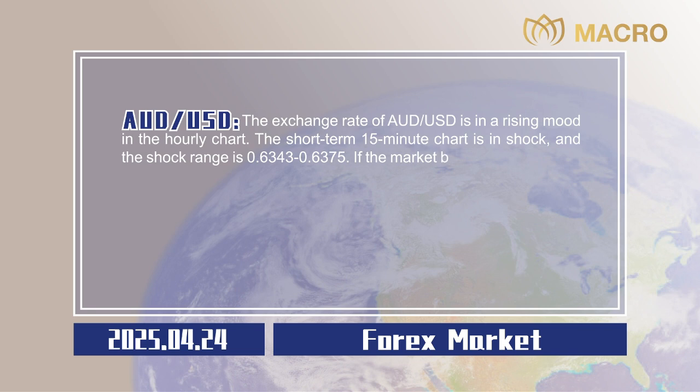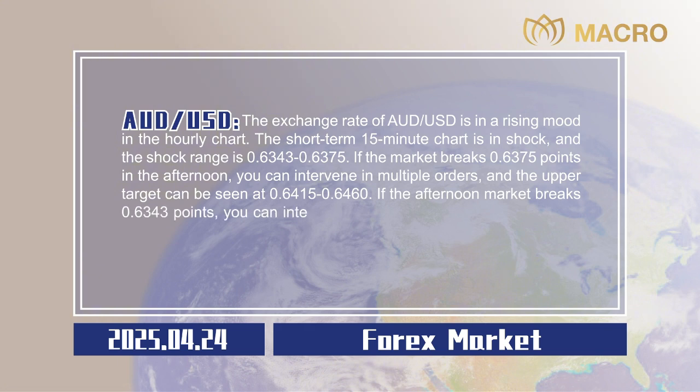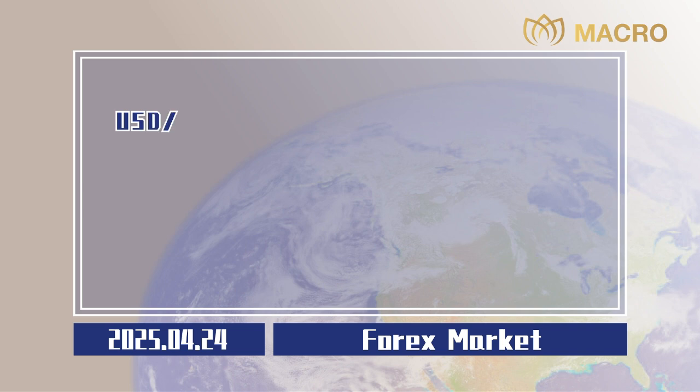If the market breaks 0.6375 points in the afternoon, you can intervene in multiple orders, and the upper target can be seen at 0.6415 to 0.6460. If the afternoon market breaks 0.6343 points, you can intervene in the empty order, and the target below can be 0.6300 to 0.6270. Stop losses are all 20 points, 0.0020.